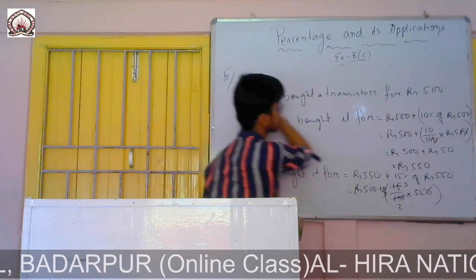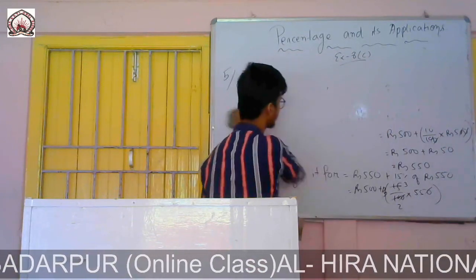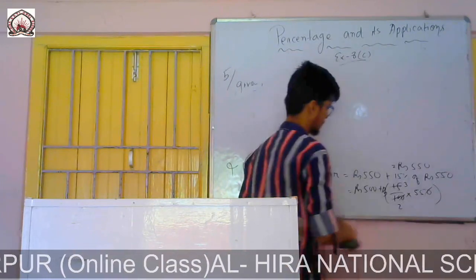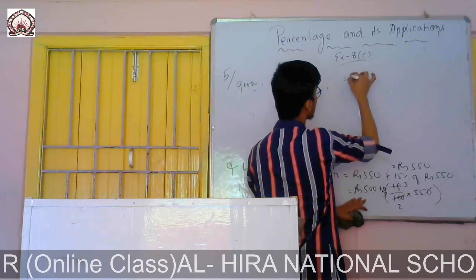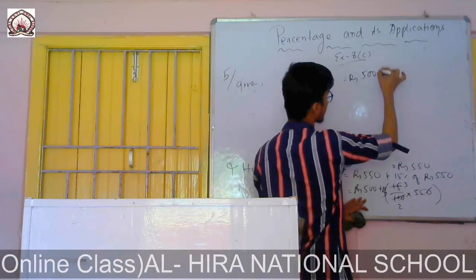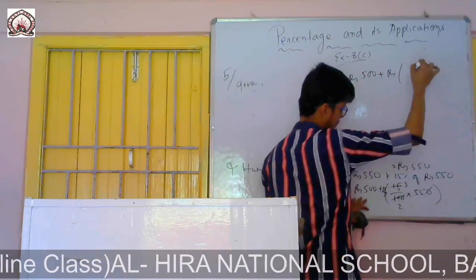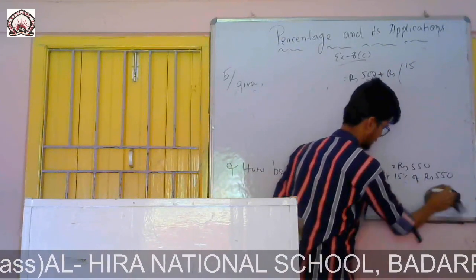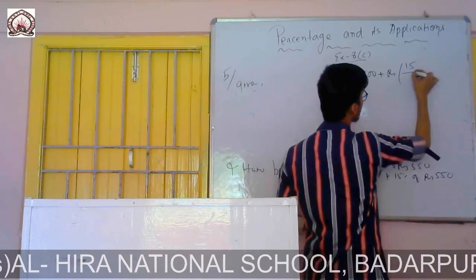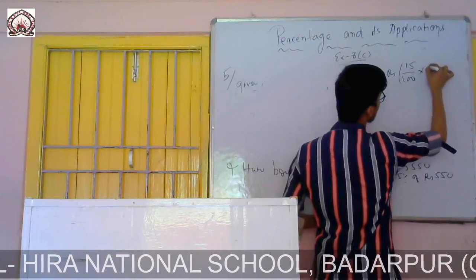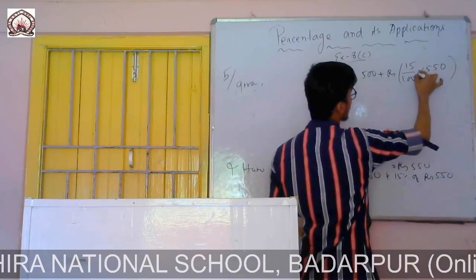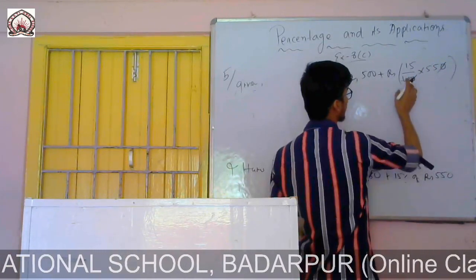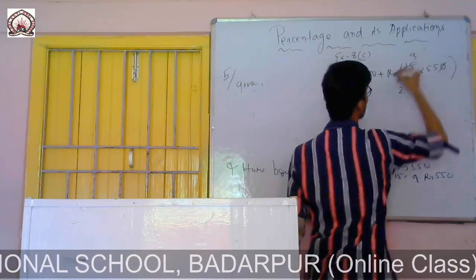Let me write it here. It's not looking clear. So what I did here, okay, I am writing it again. You see, it was written here rupees 550 plus 15% of 550, which means 15 by 100 into 550. So if I cancel 10 10 from here, and again 5 2s are 10, 5 3s are 15.